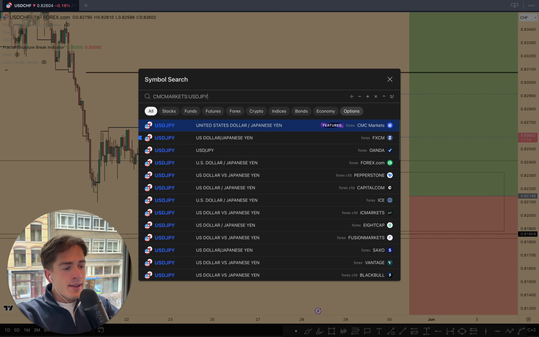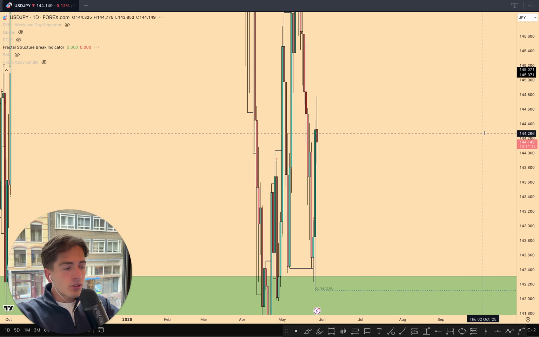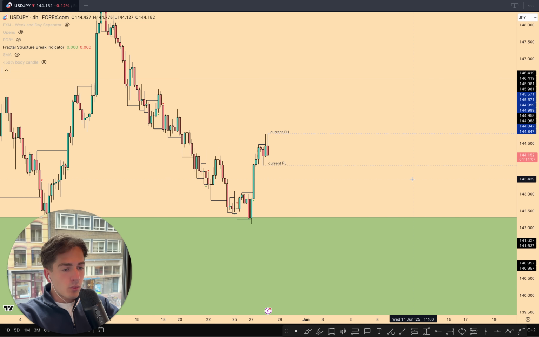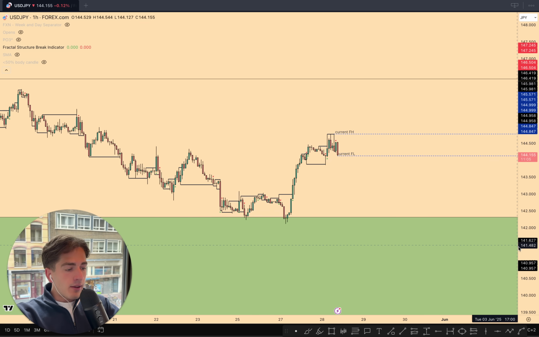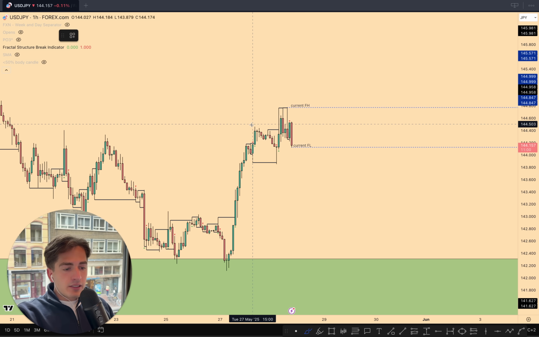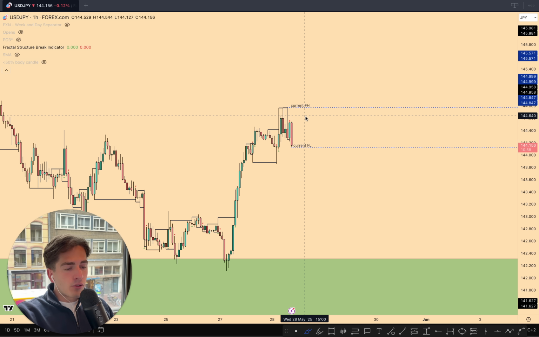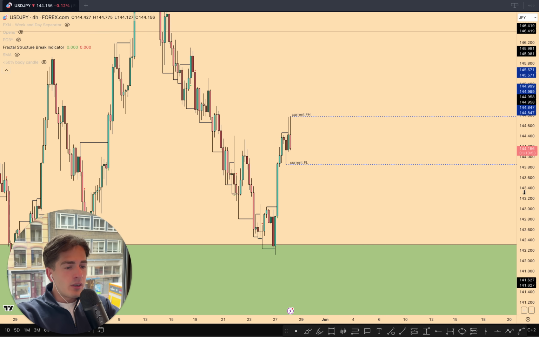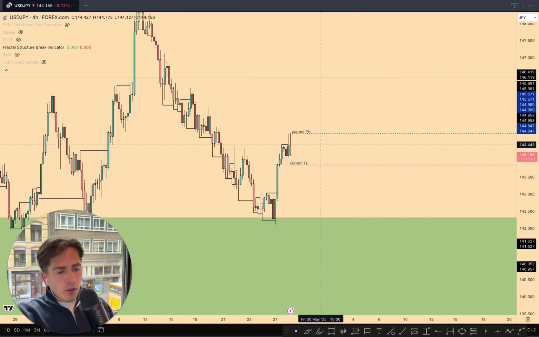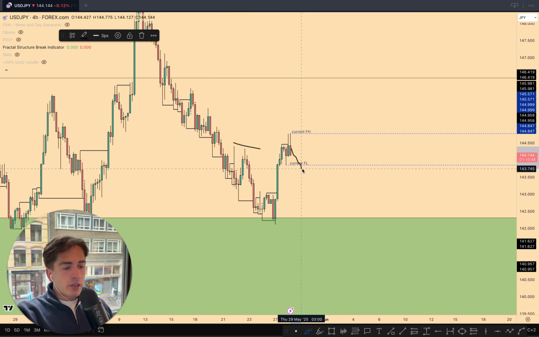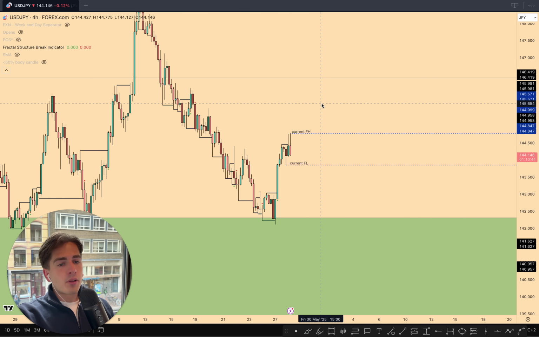USD JPY, I'll be monitoring as well for some further upside. Yesterday I did mention here on the 4-hour time frame as well that you don't need that full retracement towards the downside, but overall we are seeing some, let's say, choppy price action over here, nothing really beautiful. So personally staying out of this itself and waiting for the 4-hour time frame to give me something more beautiful. We can see that we took out these two descending highs over here, so maybe some manipulation before any further upside, but I would favor still some further upside on USD JPY.